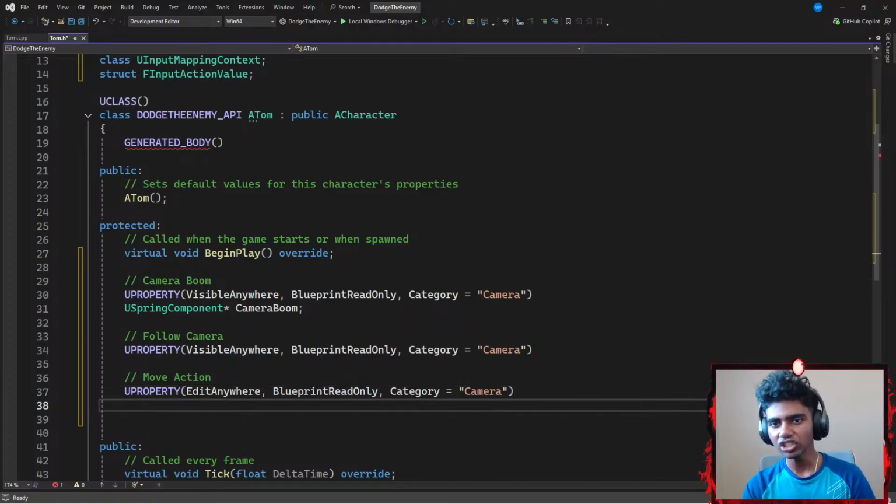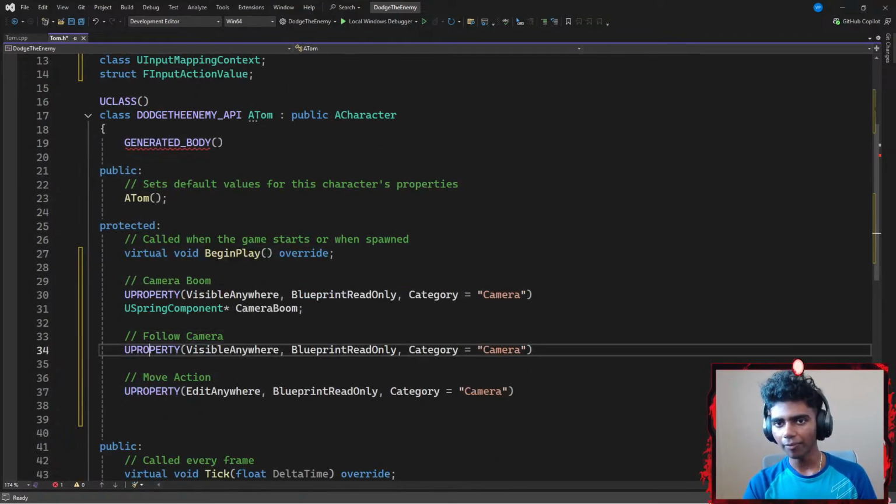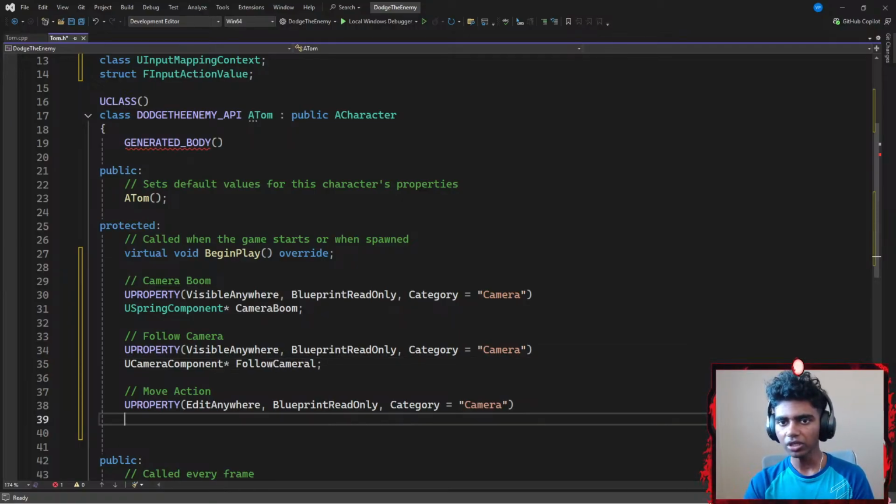And then, wait, did I just forget to add a camera component there? Alright guys, for my follow camera, I'm going to paste my U camera component, which is going to be represented by follow camera as a pointer. Okay, perfect. And then I'm going to end that with a semicolon.